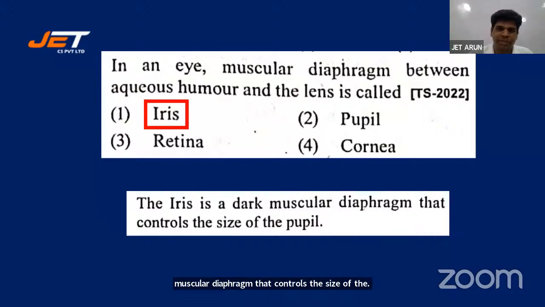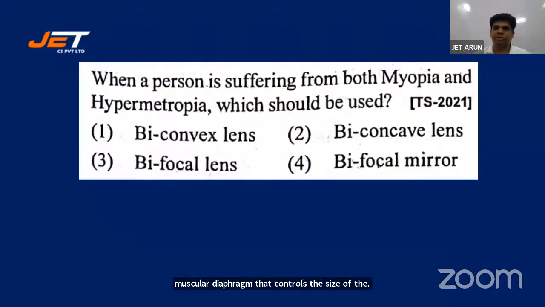Let's look at the next question, students. When a person is suffering from both myopia and hypermetropia, which should be used? Is it biconvex lens, biconcave lens, bifocal lens, bifocal mirror? 3, 4. 4 is also an option. Mirror, bifocal mirror. Think again, students. Mirror or lens? Which one do we need? Do we need a lens or a mirror?